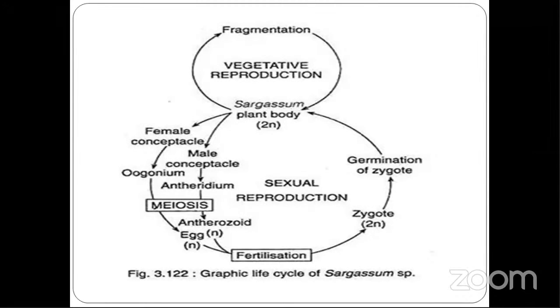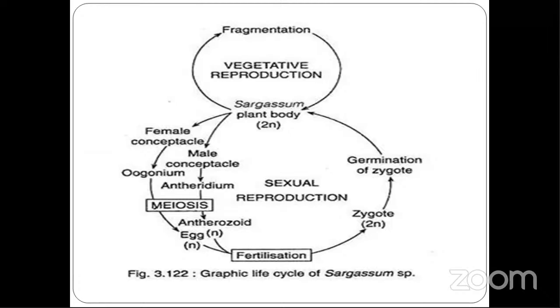Conceptacles of Sargassum can be asked for 5 marks, wherein you have to write 2 types, male and female. Then write how antheridia and oogonia are produced. It is very easy. After antheridia and oogonia, everything is the same. But how antheridia and oogonia are produced, that is different.